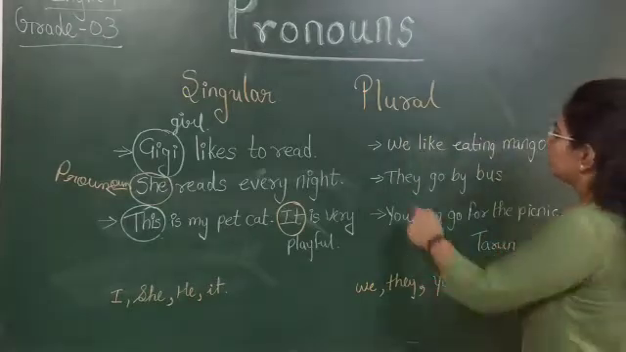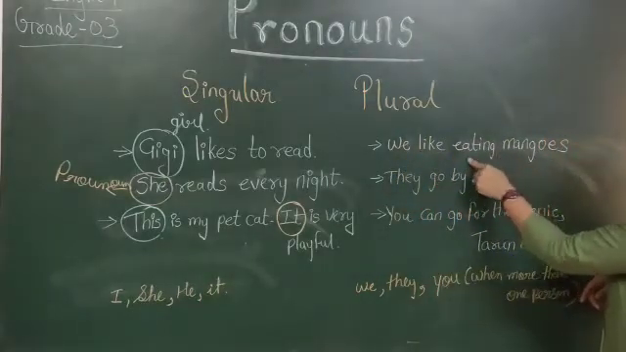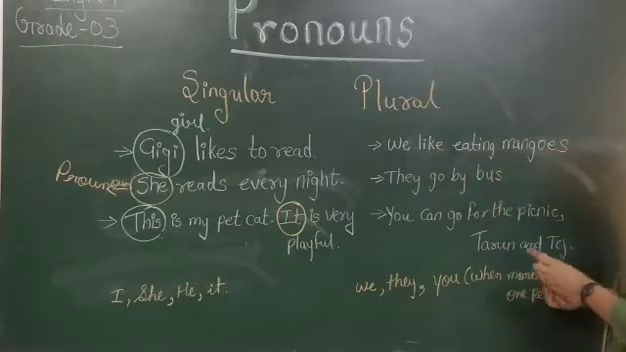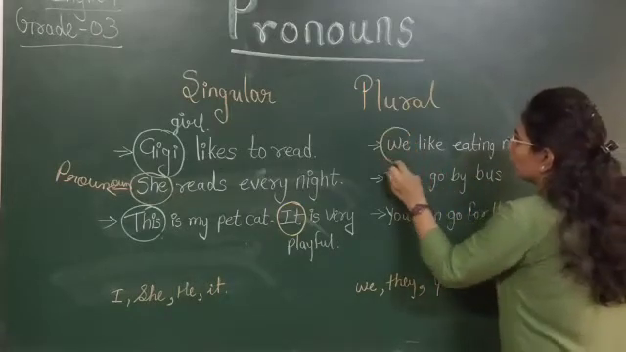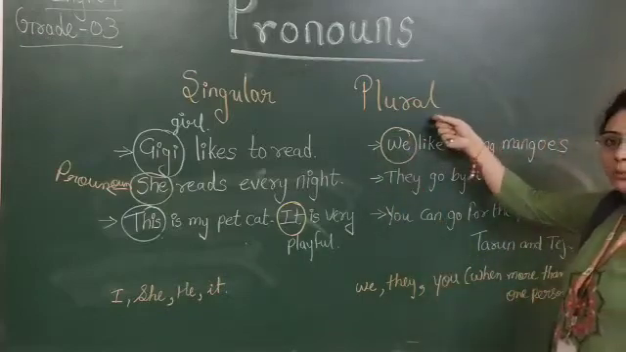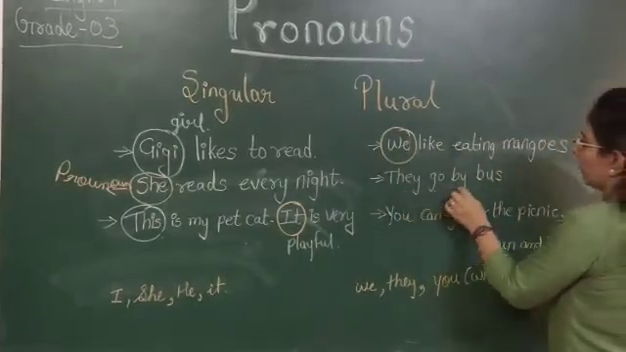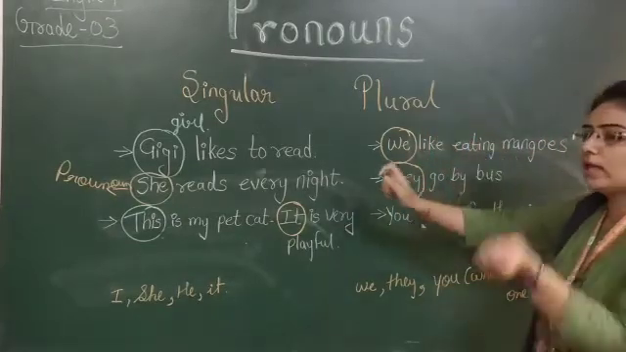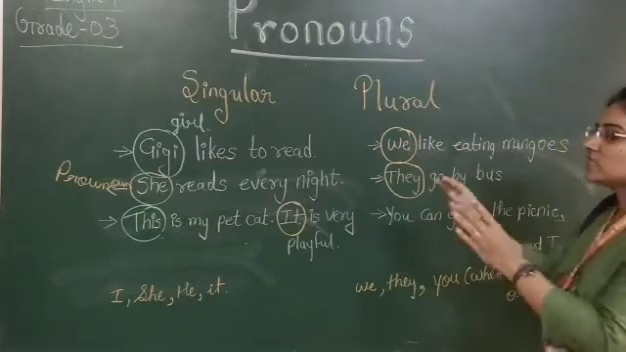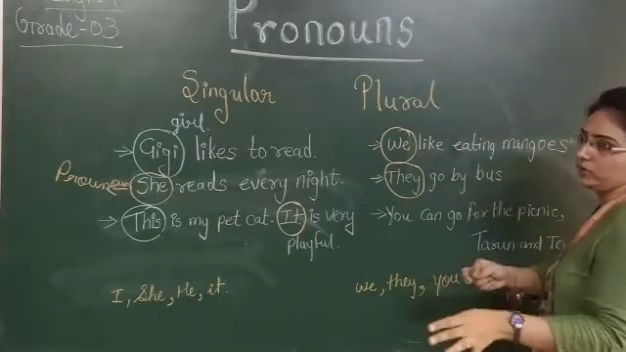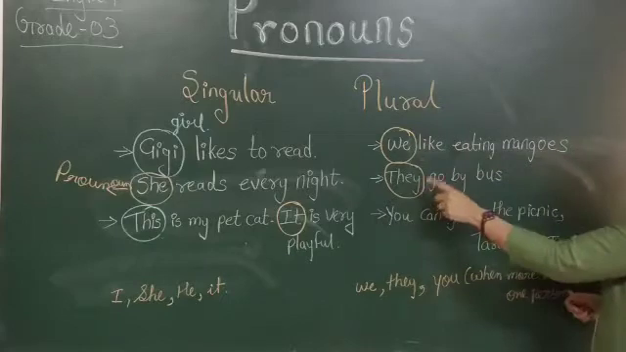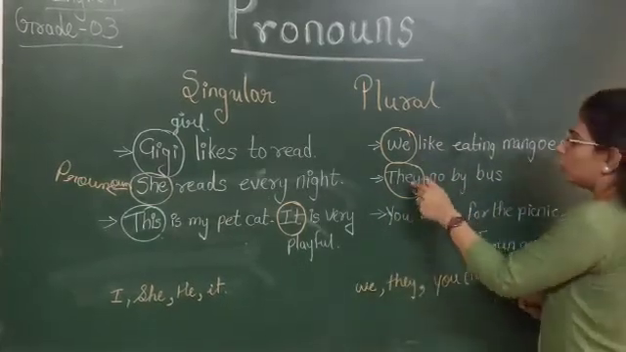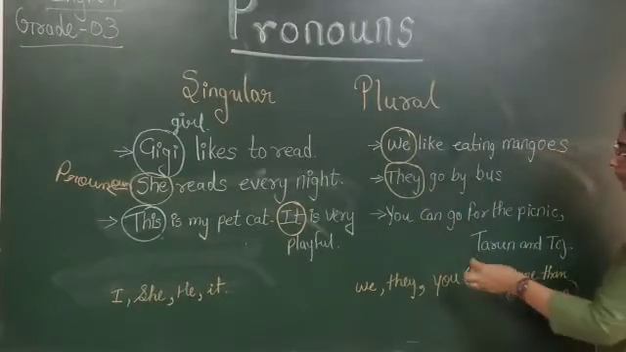Plural pronoun: We like eating mangoes. Meaning we like eating mangoes. So here they have directly used the word we. We means a plural pronoun. They go by bus. Again the word they, because plural means more than one person. They have talked about more than one person, and we don't have the number. So they have used the word they. They go by bus. Those people are going by bus, so they is a plural pronoun.